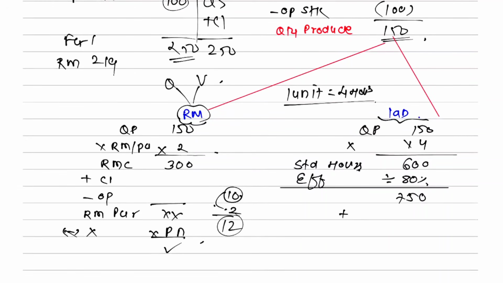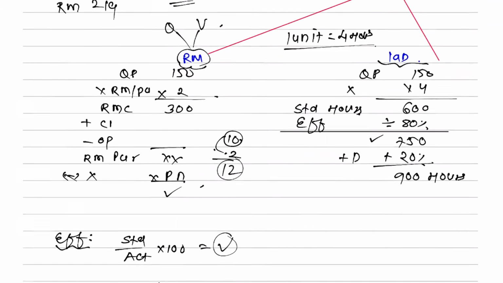20% is your down time. So same, if I want my worker to work for 750 hours, there is a down time, it will be added, let us say 20%. So 750 plus 20%, then you will get 900 hours you require. एकदम अच्छे से क्लियर है सारी चीजें.